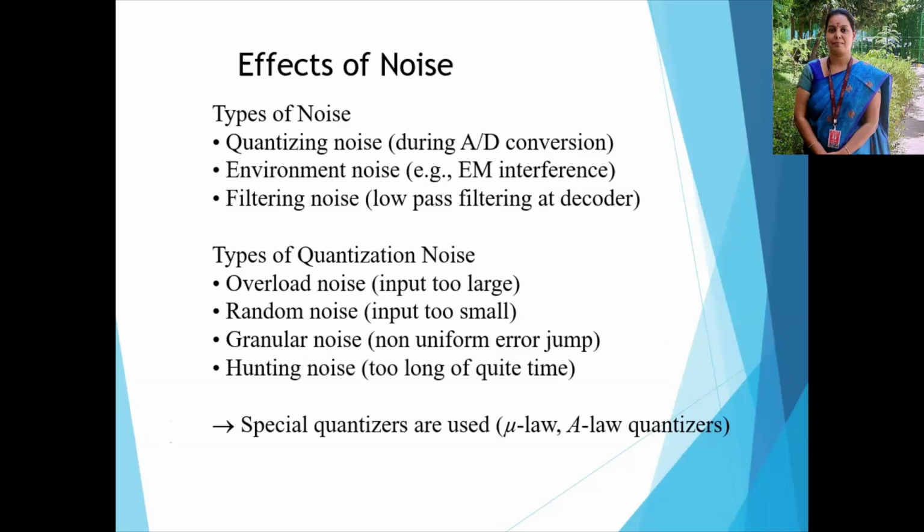Then the types of quantization noise. In the quantization period, the quantization noise occurs. What are the types of quantization noise? Overload noise, random noise, granular noise, and hunting noise. Overload means the input is too large. Random noise means the input is too small. Granular noise is non-uniform and error jump. Hunting noise is too long a quiet time. Then special quantizers are used to avoid these noises, the mu-law and A-law quantizers.